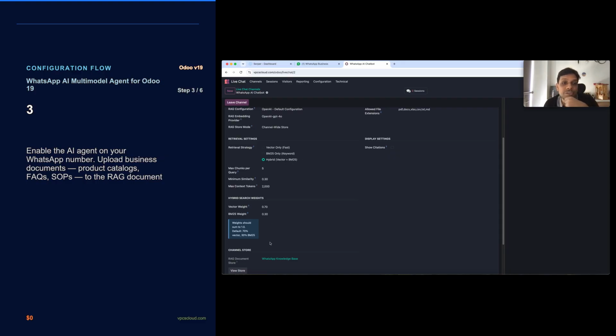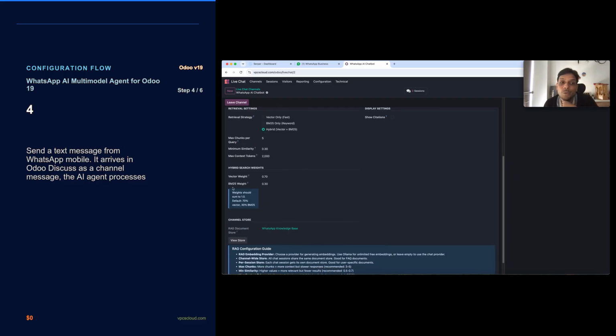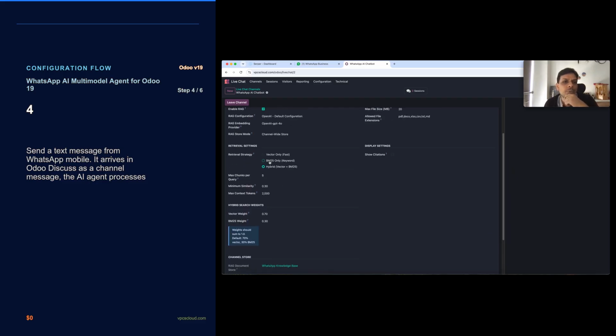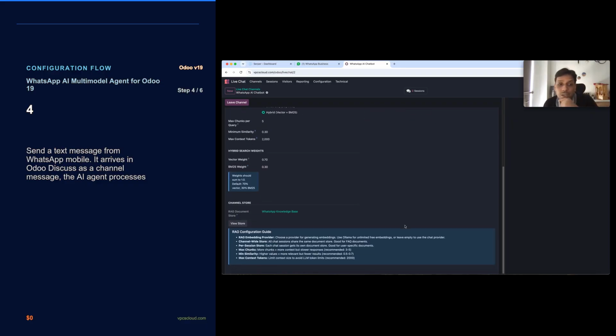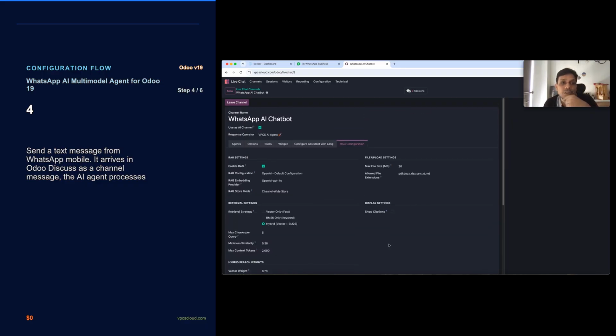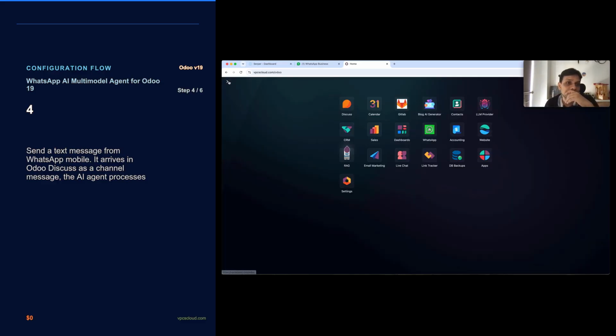You will see that 70% weight is the semantic search and 30% weight is BM25, but you have the option for the other settings also. This is also a separate module, and it can work individually with the Odoo inbuilt system. But I have linked this RAG module functionality and LLM provider with the WhatsApp agent.